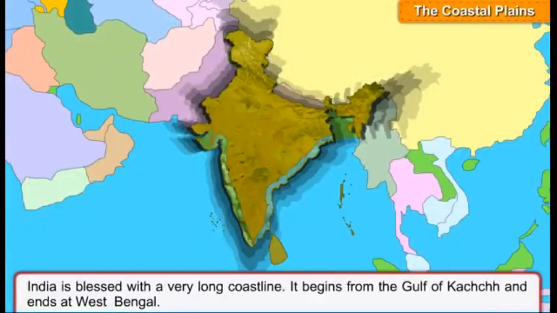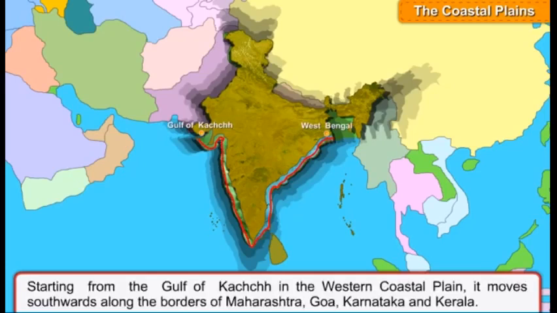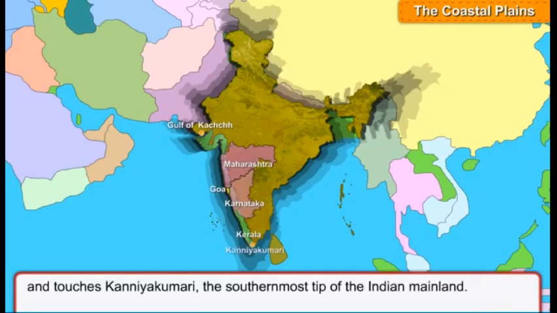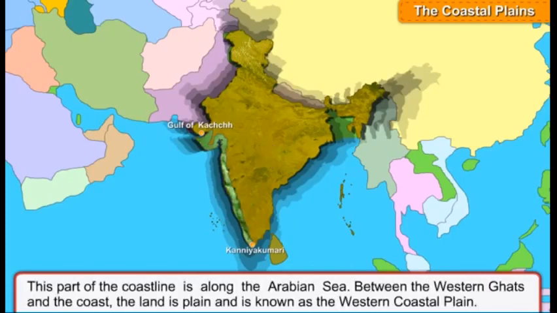The coastal plains. India is blessed with a very long coastline. It begins from the Gulf of Kutch and ends at West Bengal. Starting from the Gulf of Kutch in the western coastal plain, it moves southwards along the borders of Maharashtra, Goa, Karnataka and Kerala, and touches Kanyakumari, the southernmost tip of the Indian mainland. This part of the coastline is along the Arabian Sea.